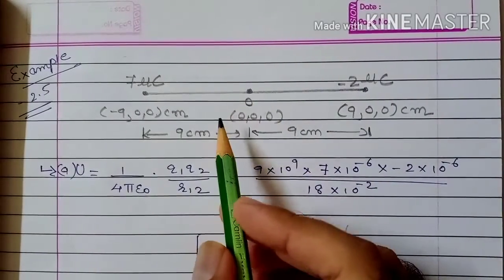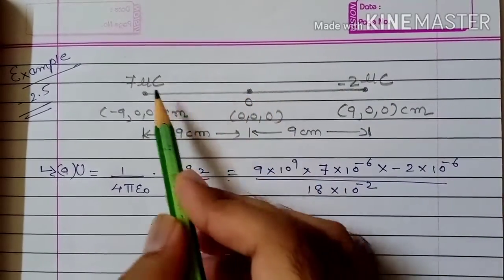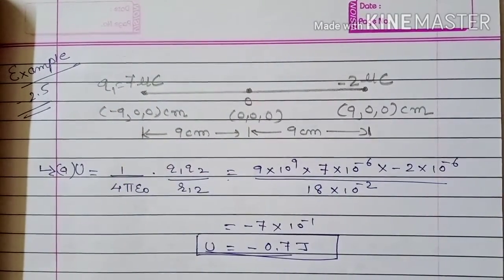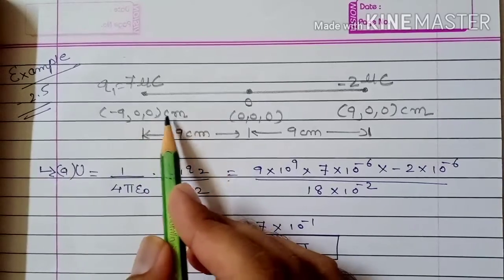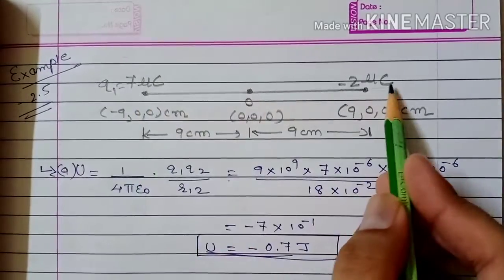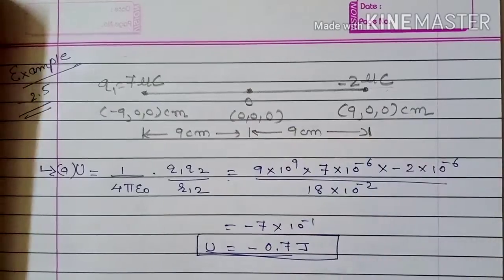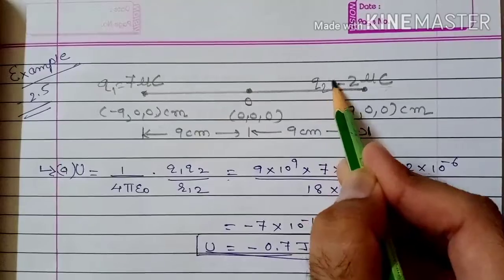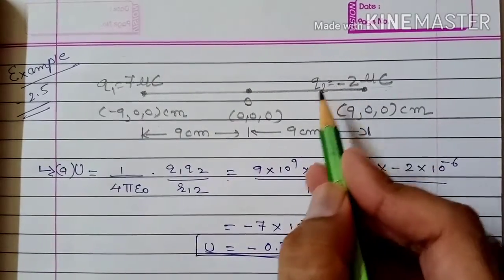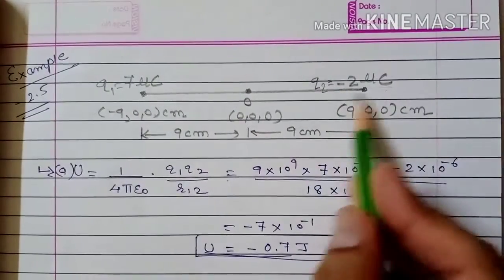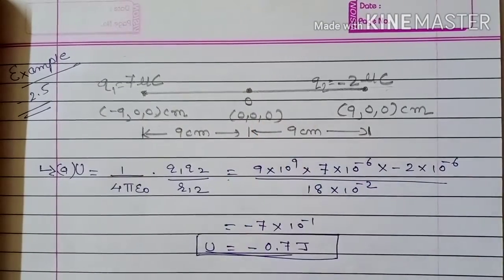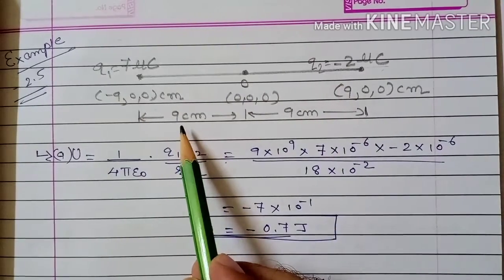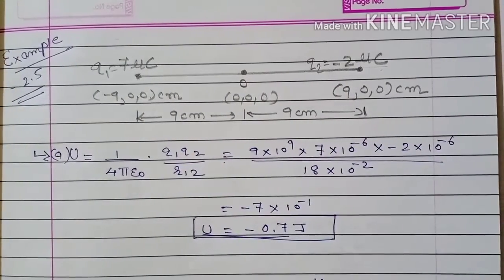Suppose this is the origin and Q1, that is 7 microcoulomb, is at a distance minus 9 cm on the x-axis, because the y coordinate and z coordinate are 0, and Q2, that is minus 2 microcoulomb, is at a distance 9 centimeter on the right side of the origin. So the distance between Q1 and Q2, we can say, is 9 plus 9, 18 centimeter.